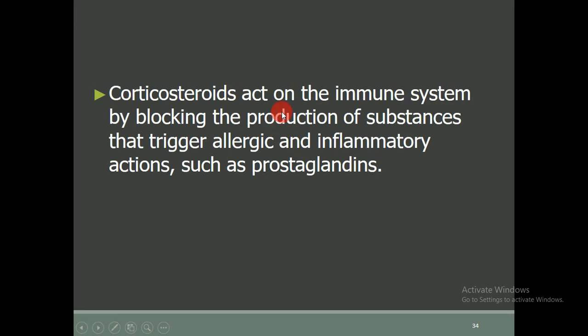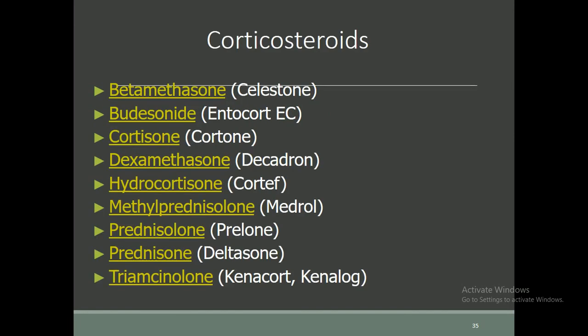Corticosteroids can act on your immune system by blocking the production of substances that trigger allergic and inflammatory actions, such as prostaglandins, which are inflammatory in nature. It means that corticosteroids can directly act on your immune system by blocking the production of substances that cause allergic and inflammatory actions, such as prostaglandins.